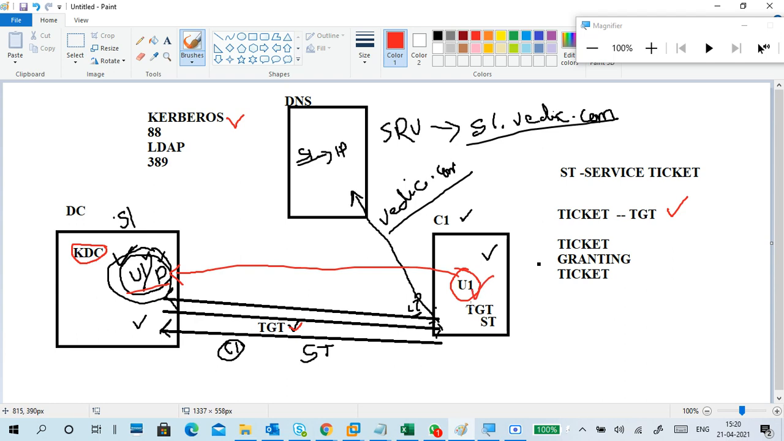Now the user got a ticket granting ticket and shows their TGT. It says, this is my TGT, give me access to C1, and the server will give you a service ticket. The service ticket will give you permission to access C1.